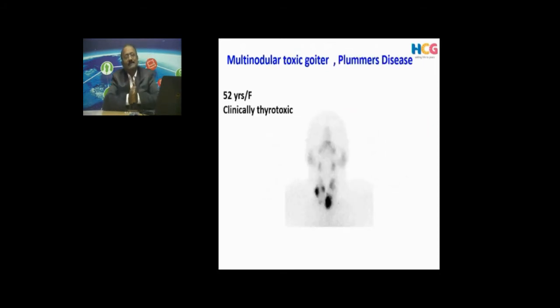So this is another example of thyrotoxicosis. I have shown you typical Graves, I have shown you a toxic nodule, and now I am showing you a multinodular toxic goiter, also called Plummer's disease. This is how an isotope scan will help you do a differential diagnosis of a thyrotoxicosis patient. Here again, many multiple nodules are seen. Some of the nodules are cold, with generalized increased uptake of the hot nodules suppressing the rest of the thyroid gland, and there is reduced background activity also.